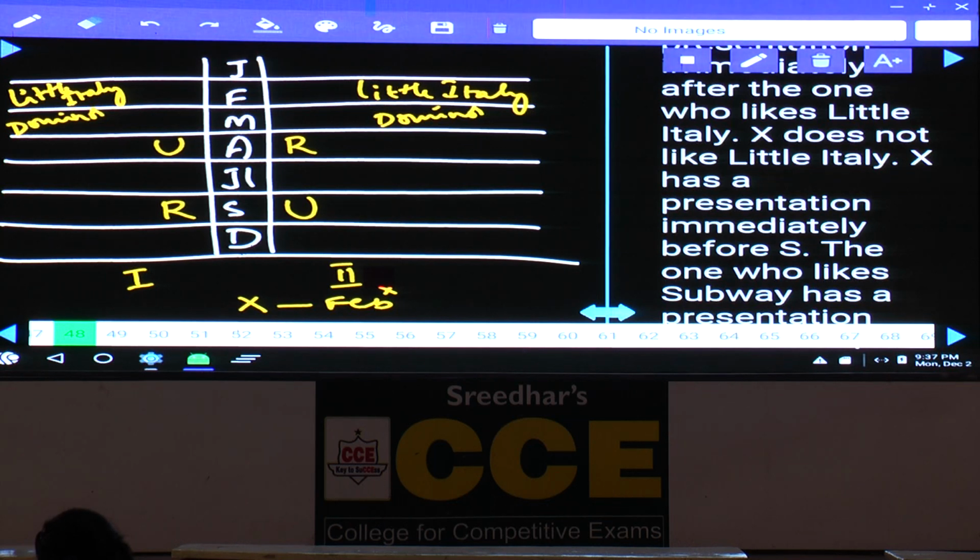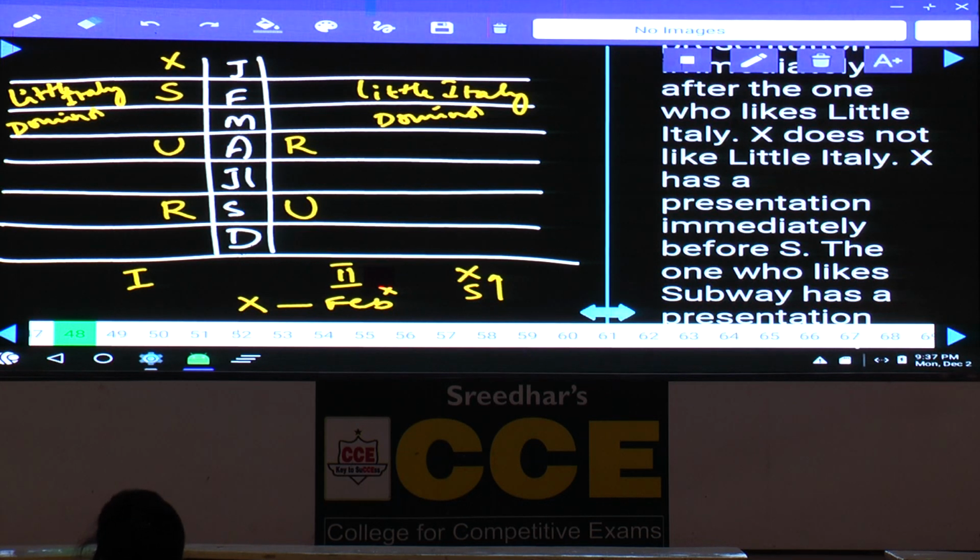X has a presentation immediately before S. X is immediately before S. X and S must be adjacent to each other. As X and S are adjacent, X cannot be in the month of February, then what is the only possibility we have? X must be in the month of Jan and S will be here, isn't it?